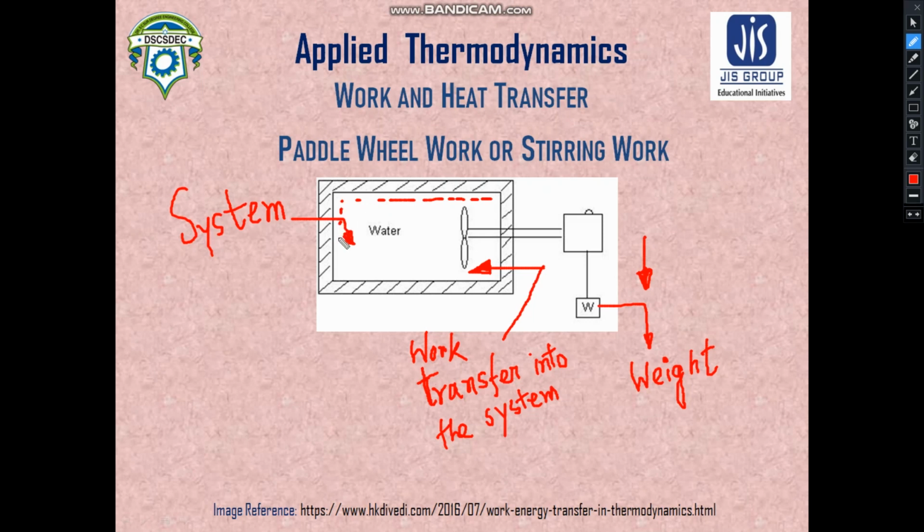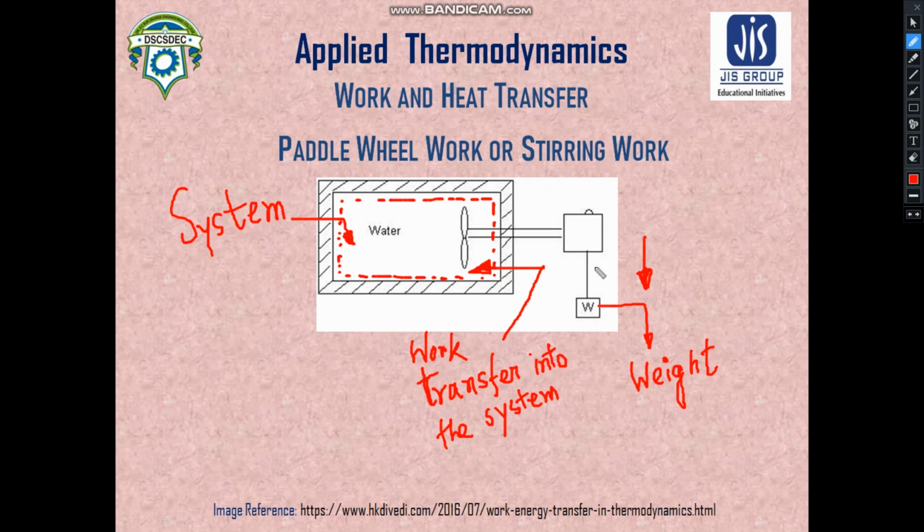So this is obviously a closed system with some adiabatic walls. That means no heat can penetrate through this wall, so no heat transfer from the surroundings takes place. Now what happens? A stirrer or a paddle wheel is inserted into this water, and this stirrer is connected with a weight. Now what happens?